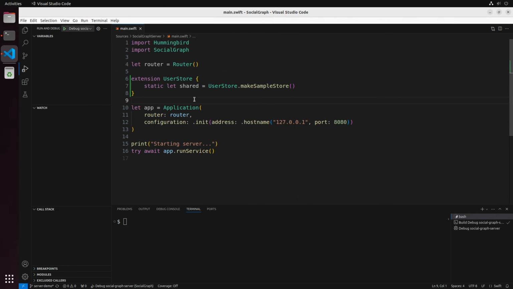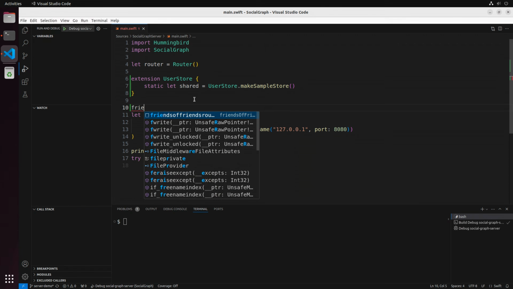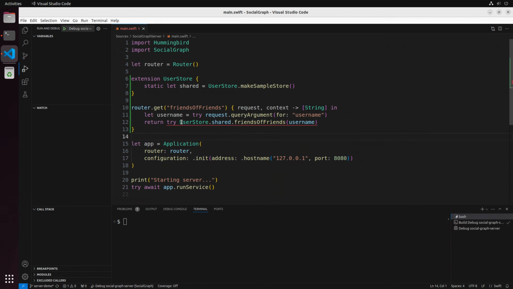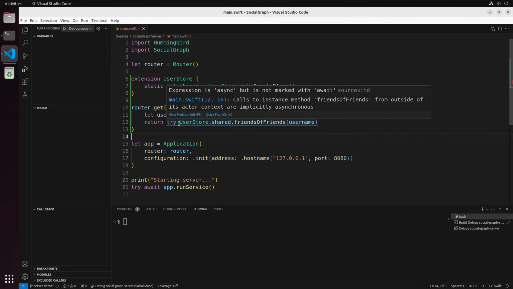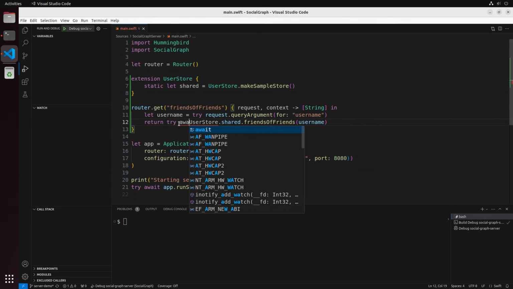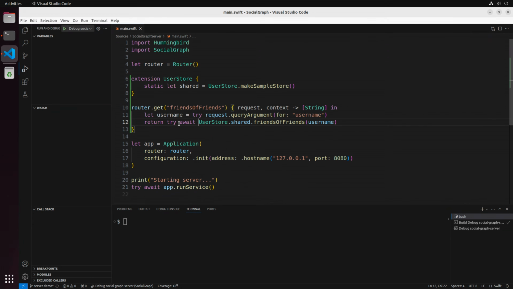We can move on to writing an HTTP request handler. I'll add a friends of friends route, which will take a username as an argument and return an array of strings. The handler is a closure that Hummingbird will run on an independent task. Since user store is an actor, and we're accessing it from a different concurrency domain in this closure, that access is asynchronous, and we need to use the await keyword. Okay, let's quickly test the handler by sending the server a request with curl.